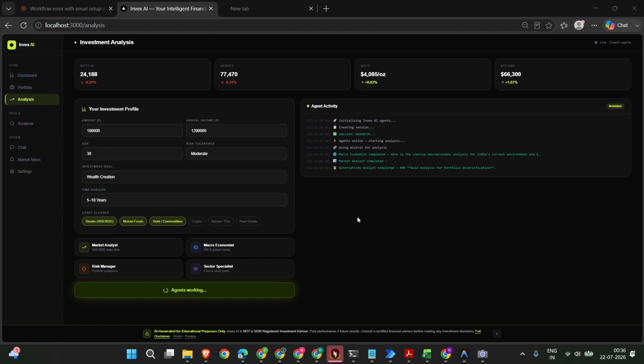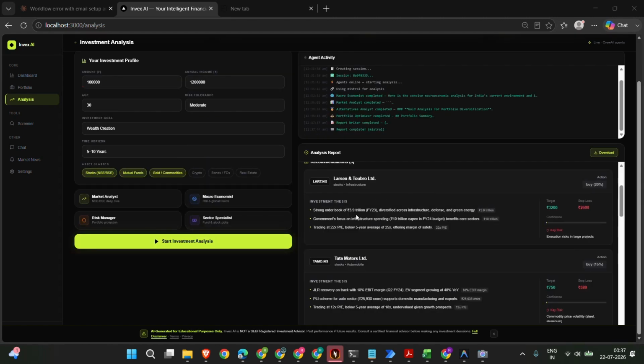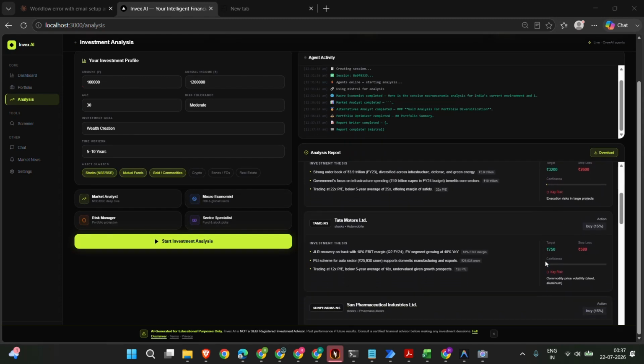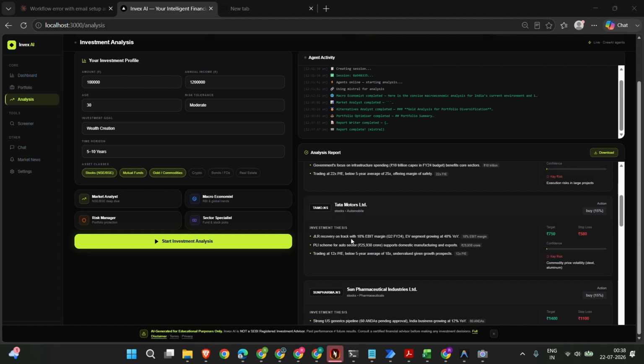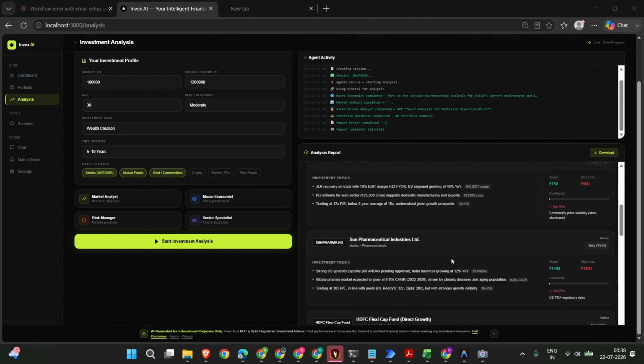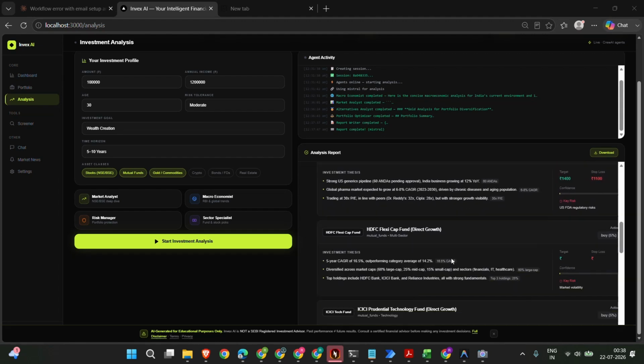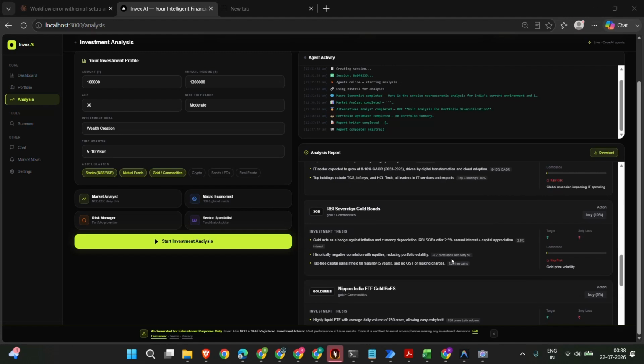So this result is just generating. It has completed. The analysis has been completed. So we'll just wait. L&T, that is LNT, then Tata Motors. The target and the stop loss values are also given. And there are some points also: the investment thesis, what are the things that matter the most, and the important points that are taken out from the AI analysis. So these are the recommendations given by AI.